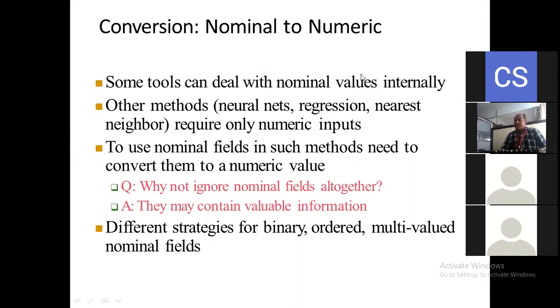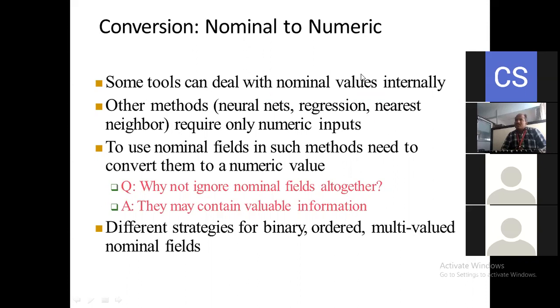Suppose true and false are there: if 1 is there, we consider it true, and if 0 is there, we consider it false. This nominal we convert to a numeric value. There are some tools available that internally convert the nominal value to the numeric value. Now, the other methods.